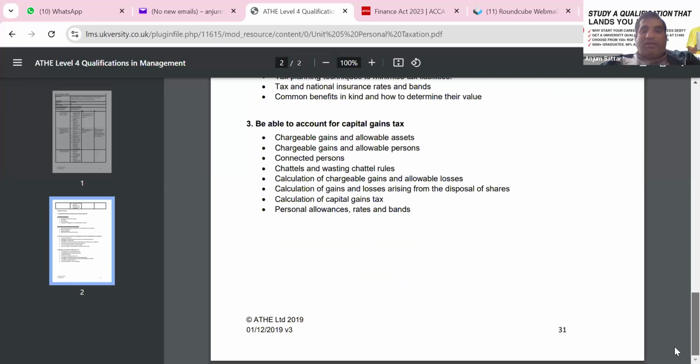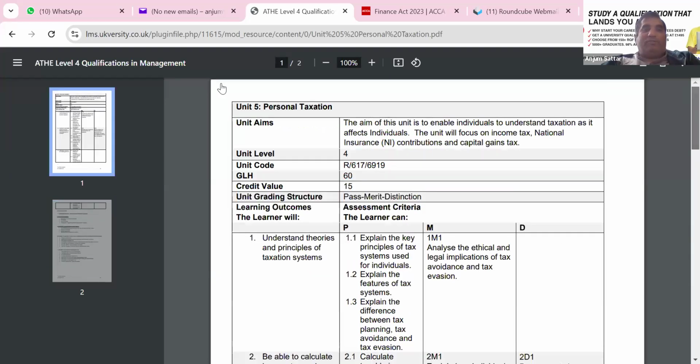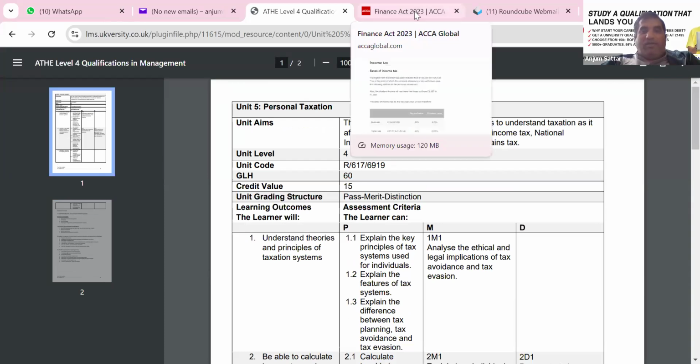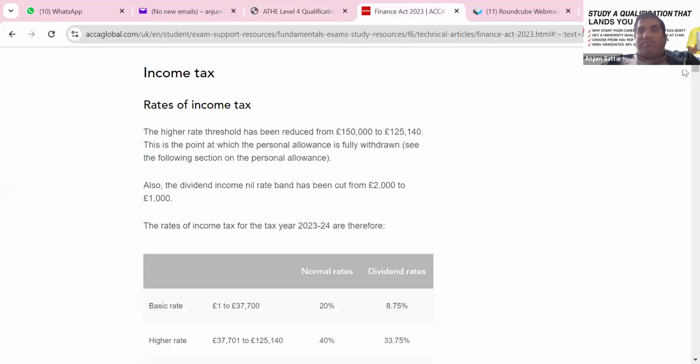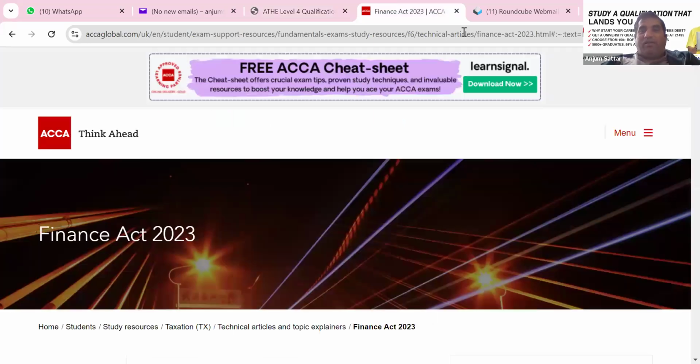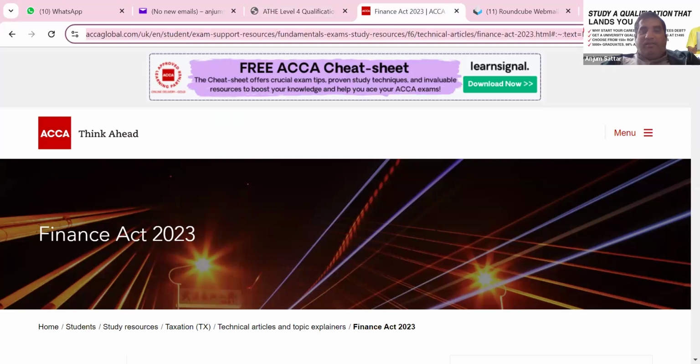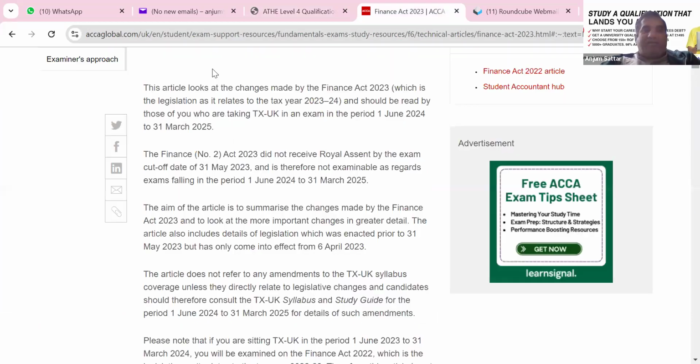All these lessons will go through this. Most of you are already working in accounts, so you have experience and already know the basic stuff. I'll carry on embedding examples from the ACCA Finance Act, and if you want to download the booklet, I will send it to you.